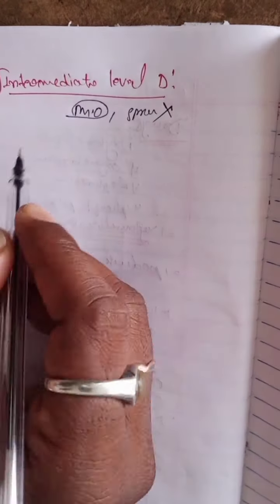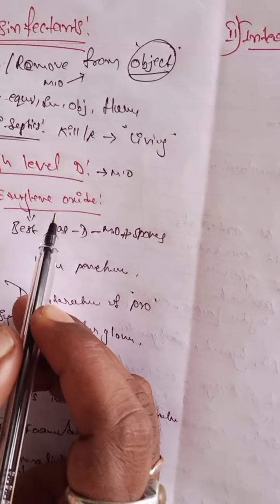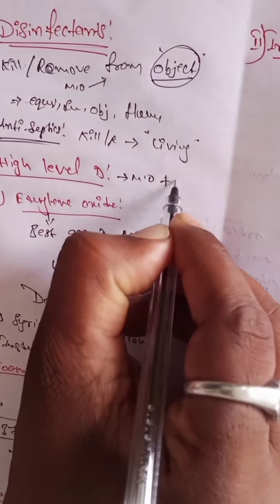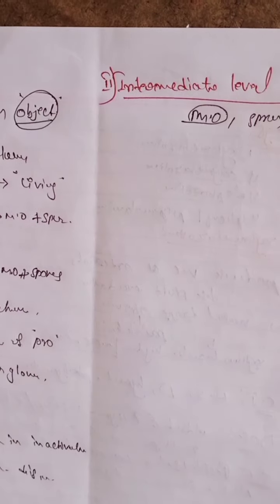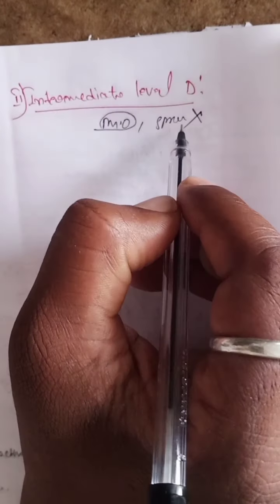Now we discuss the intermediate level disinfectants. Intermediate level disinfectants are active against only microorganisms, not including spores. High level disinfectants destroy microorganisms as well as spores, but intermediate level disinfectants destroy only the microorganisms, not the spores.